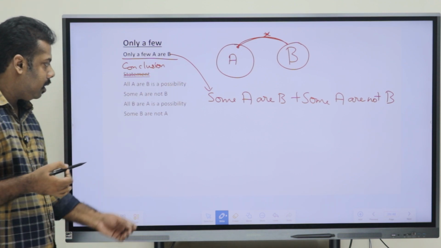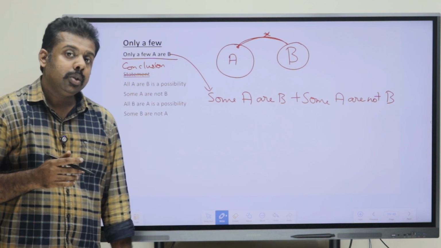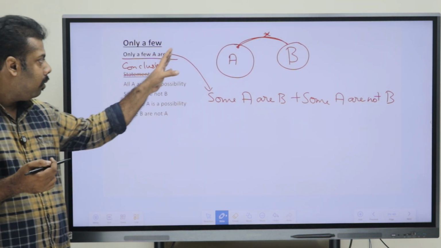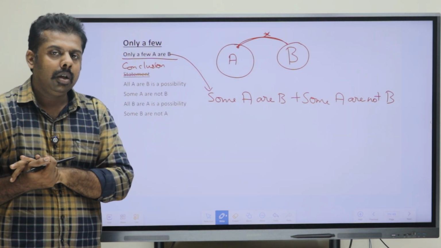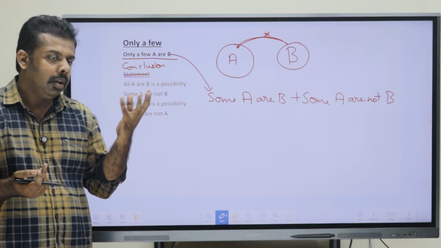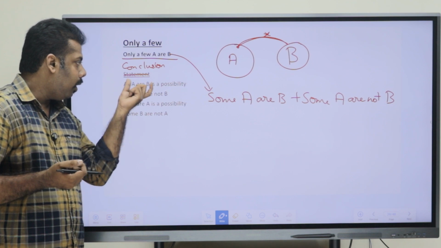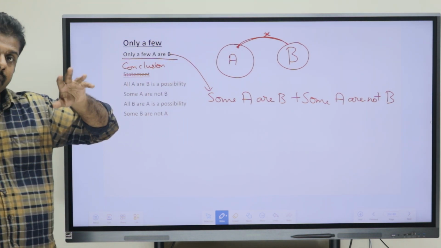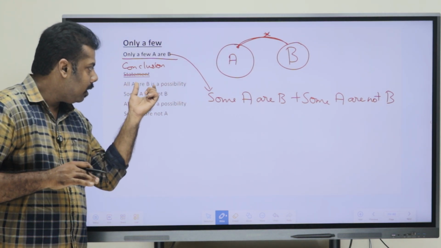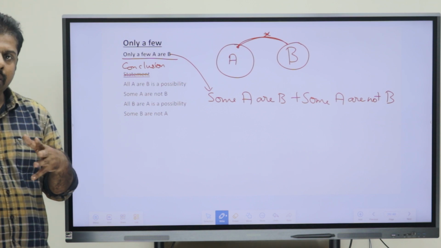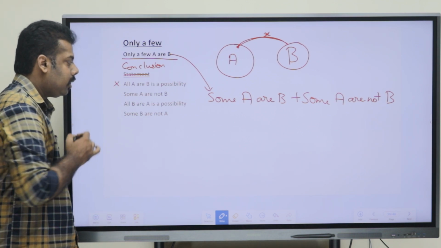We can just cross verify it. So the first conclusion says that all A are B is a possibility. So is it right or wrong? What we have discussed, that only a few A are B means what? Only a small portion of A is connected to B. All the other portions are not connected to B. Here they have told that all A are B is a possibility. So we already know that all A are B is not possible in only a few cases. So we already know it is not possible, and if we say it is a possibility, will it be right or wrong? It won't be right. Okay, so that's why the first conclusion, as we can say, is wrong.